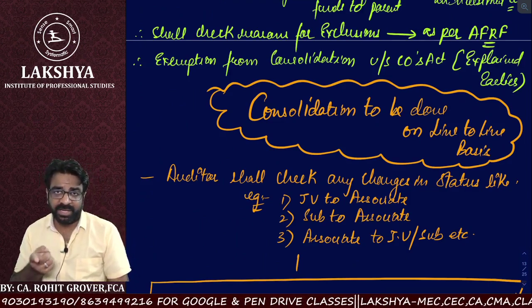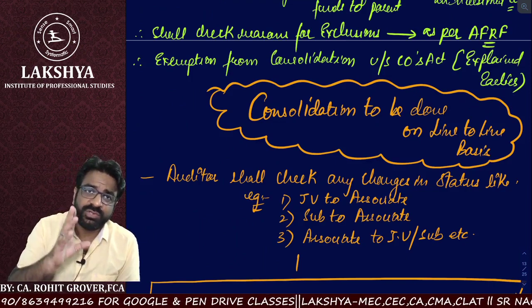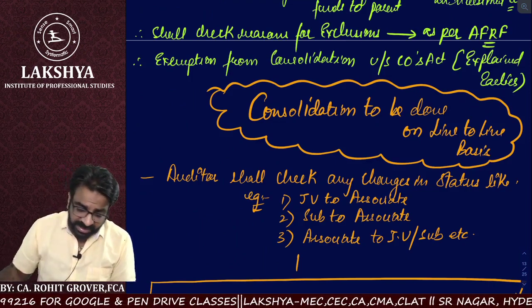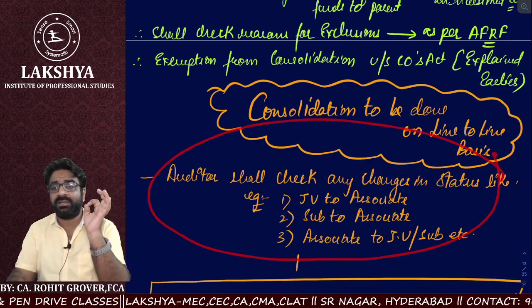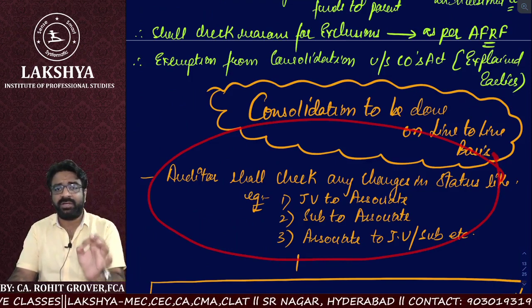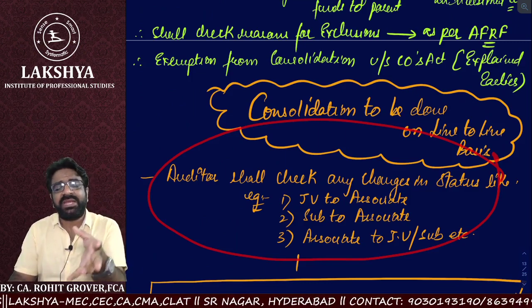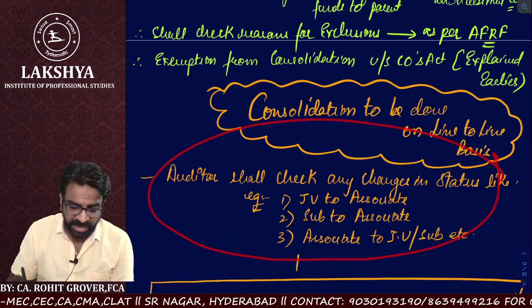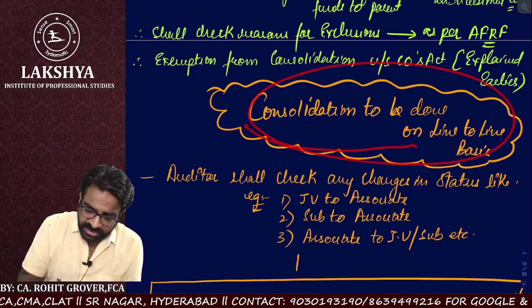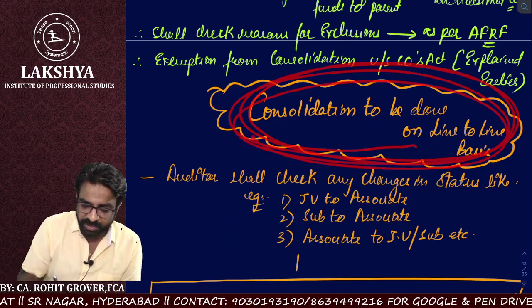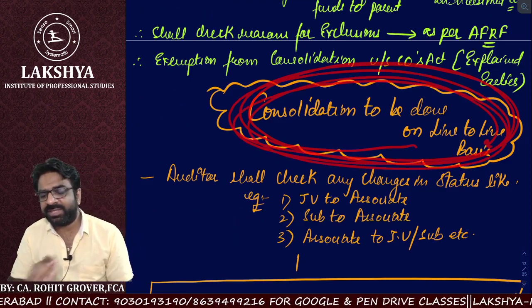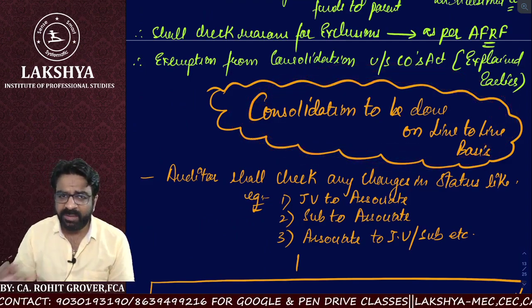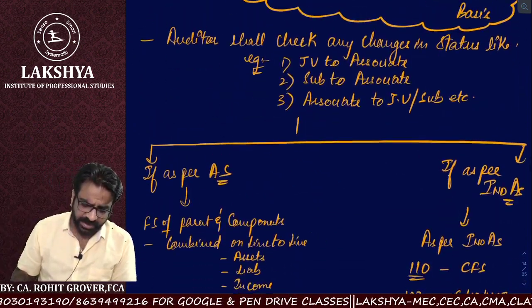If there is any change in the status, it is also the responsibility of the auditor to identify whether a change in status has taken place or not. And he has to ensure that the total consolidation has been done on a line to line basis. I hope up to this everything is super clear. Yes, sir, we are crystal clear.